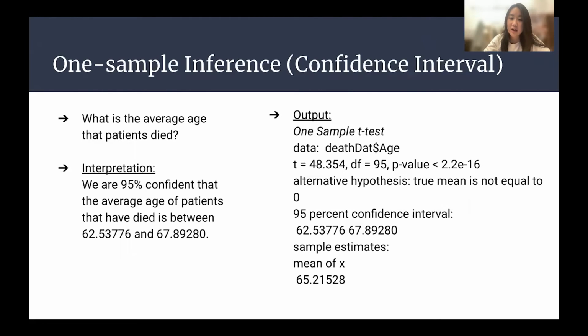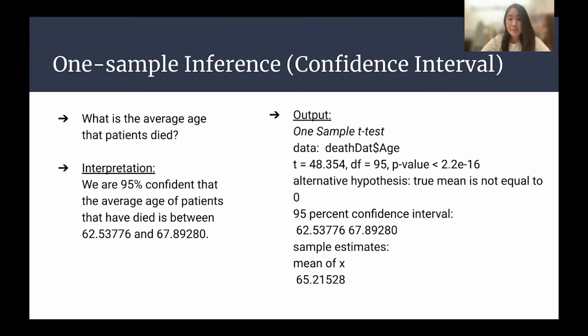We are 95% confident that the average age of patients that have died is between 62.53776 and 67.89280. This 1 sample inference shows us that patients between basically ages 63 and 68 are more likely at risk of death than other ages.